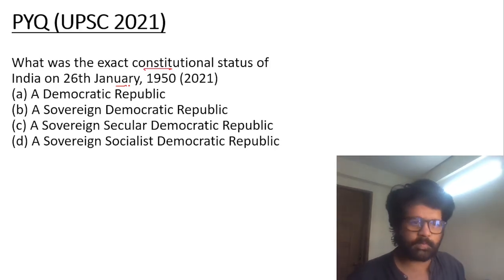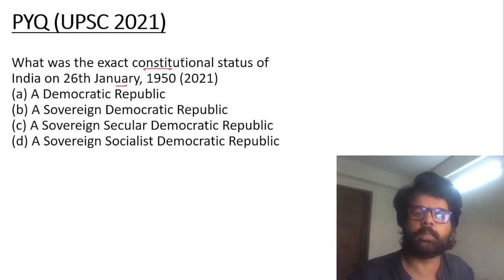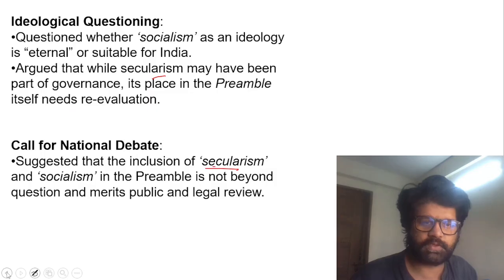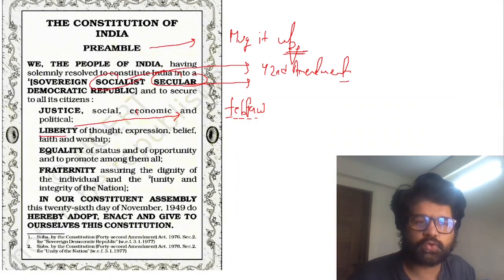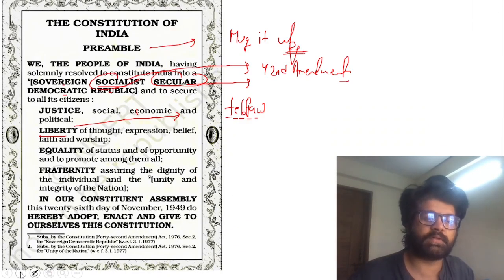So if you see the preamble, sovereign, socialist, secular, democratic republic, but socialist and secular were not there originally. They were added later. So at the time of commencement of the constitution, on 26 January, these two words were not there. Sovereign, democratic republic, it was there. So the answer is B.